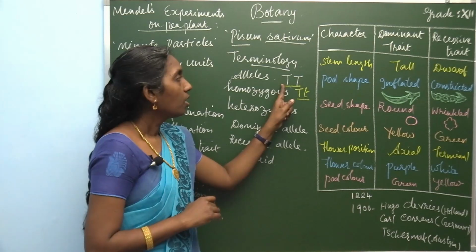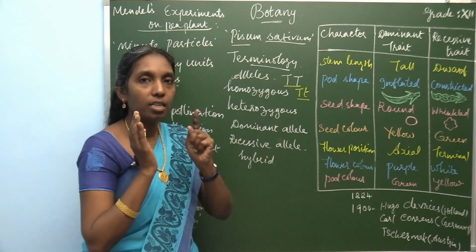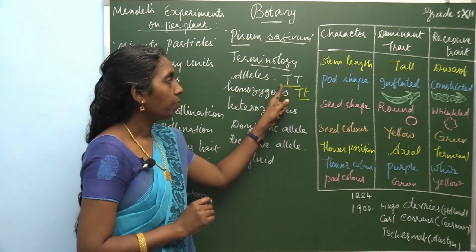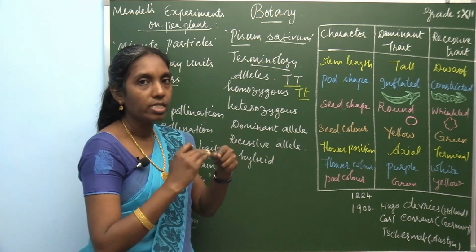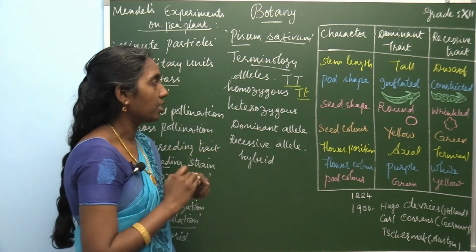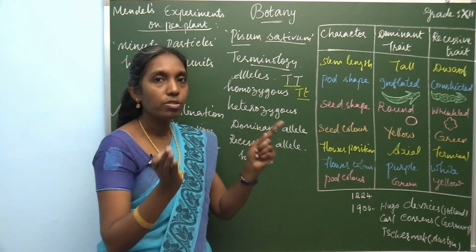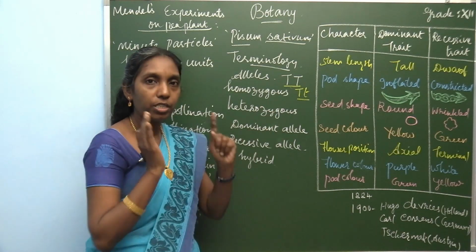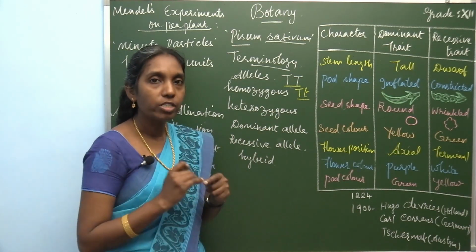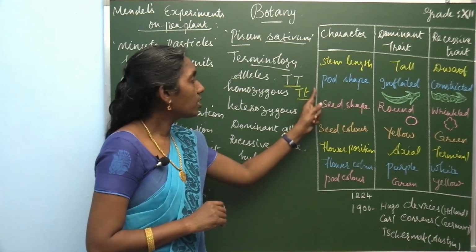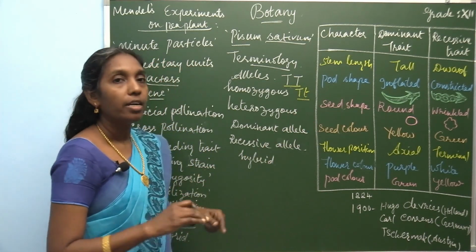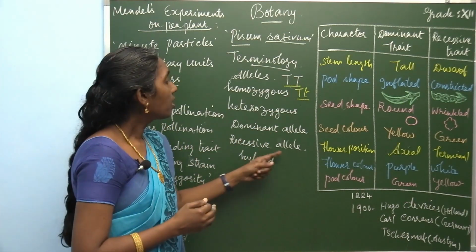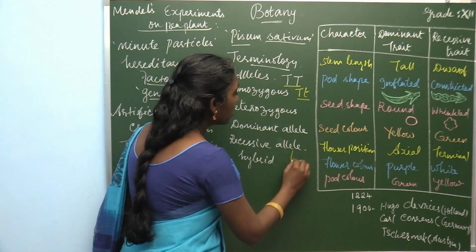And what is meant by homozygous and heterozygous? Among these two, the similar characters, similar traits, are known as homozygous. These two, capital T, capital T, homozygous, same character. And this is heterozygous, which contains two kinds of gametes, capital T and small t. Capital letter represents the dominant and small t represents the recessive. So this is heterozygous. And dominant allele, this capital T is the dominant allele and the recessive allele is represented as small t.